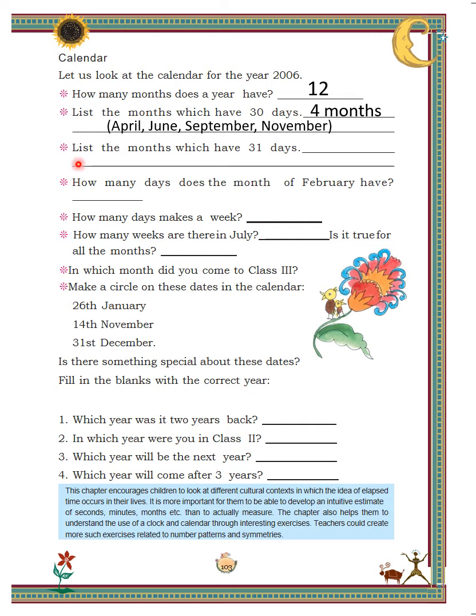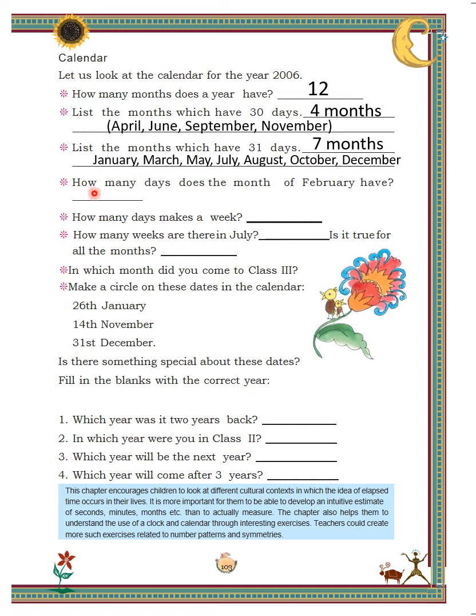Next is, list the month which have 31 days. Search for them again in the calendar. We can see that January, March, May, July, August, October and December are months having 31 days.